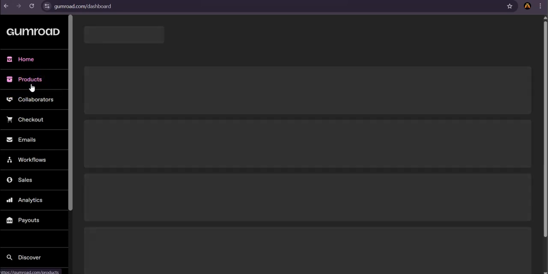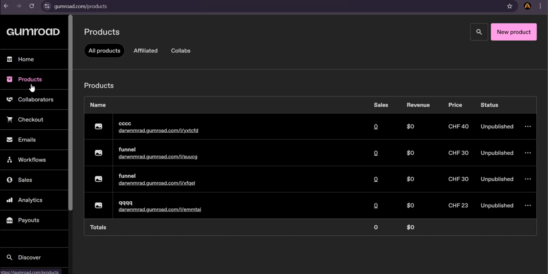Now, direct your attention towards the section labeled Products. Click on it. This is where you can manage any existing products you might already have, or, as in our case today, begin a new project. At the top right corner of the Products page, you'll notice a button labeled New Product. Click on that to initiate the process of creating your new ebook listing.